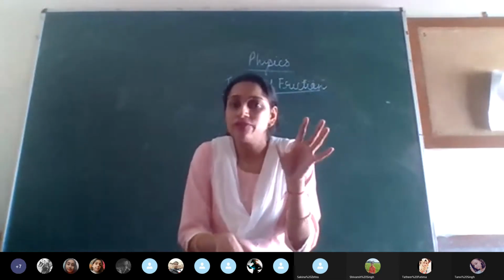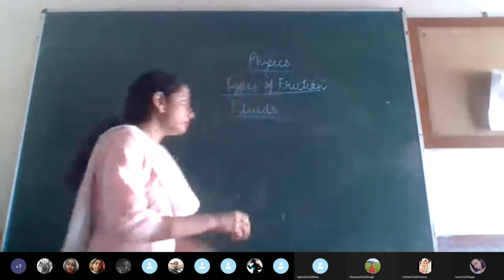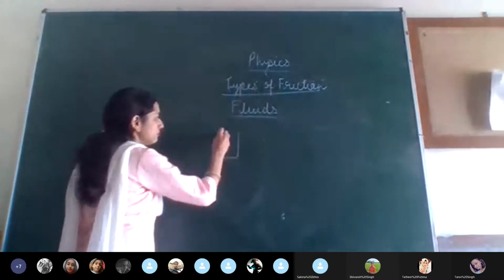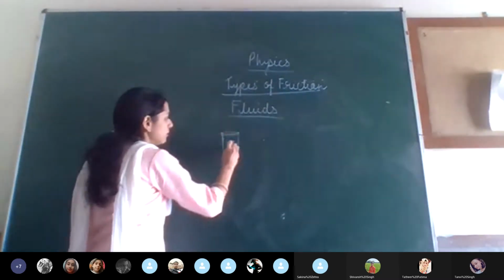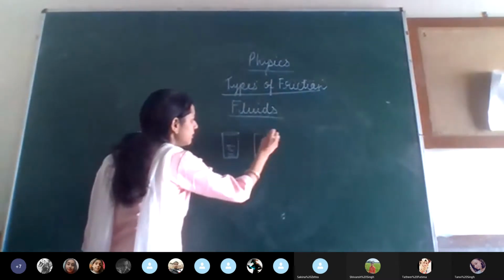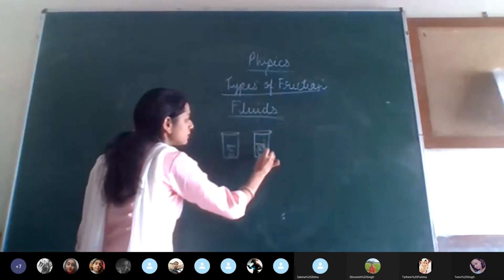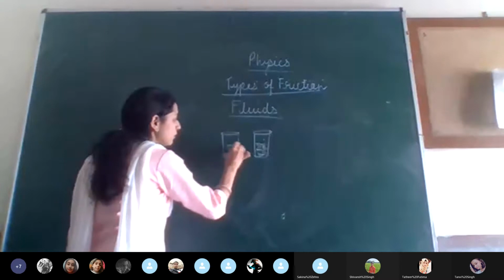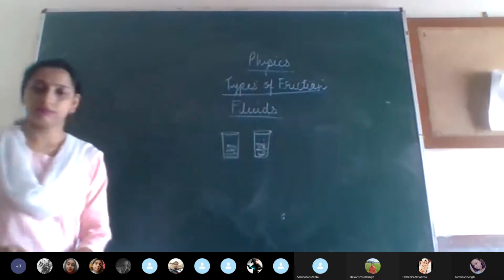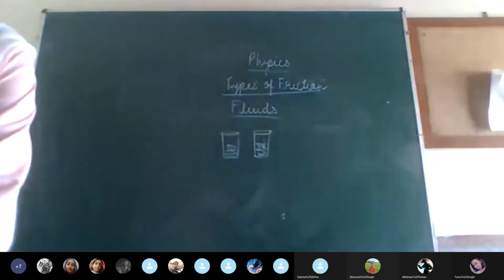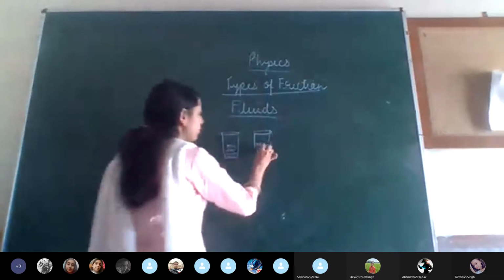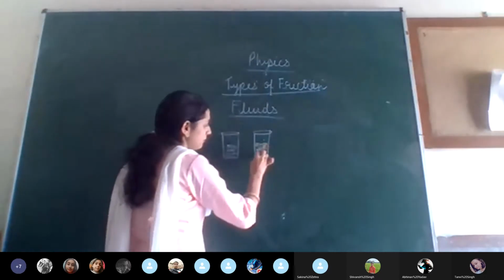Now, like you have taken water in a glass, simple water, and here you have taken solution of water and sugar. Which one is thick? Which one do you think is thick? कौन सी चीज गाढ़ी होगी?